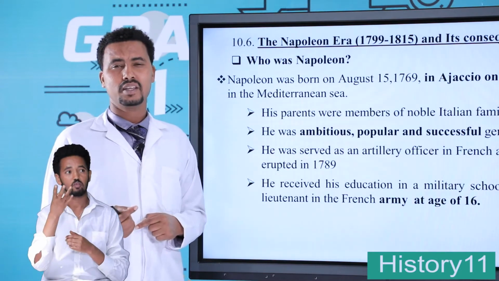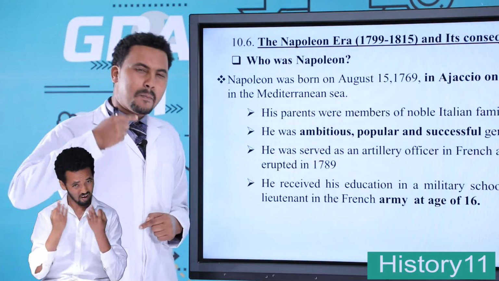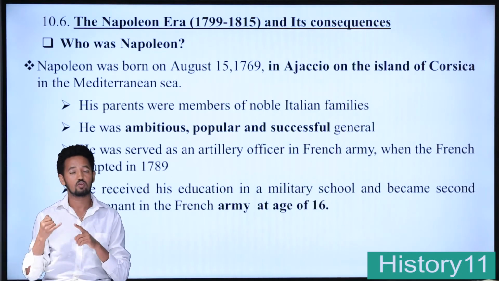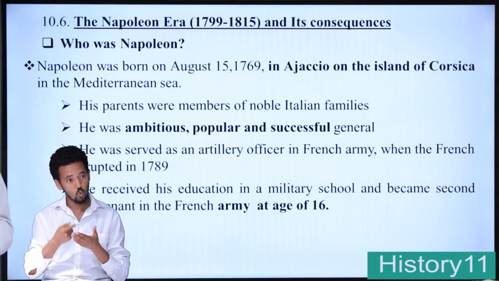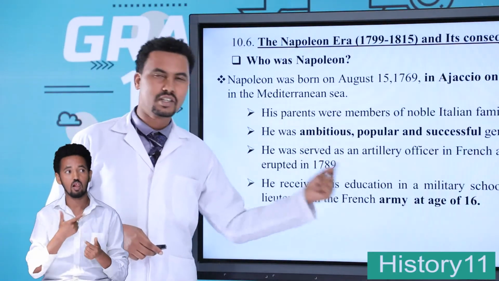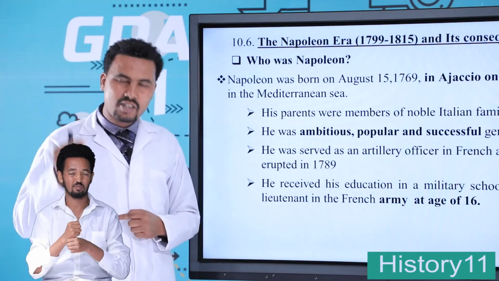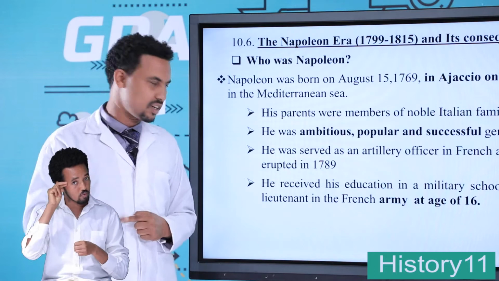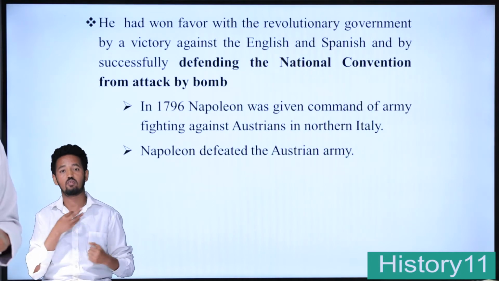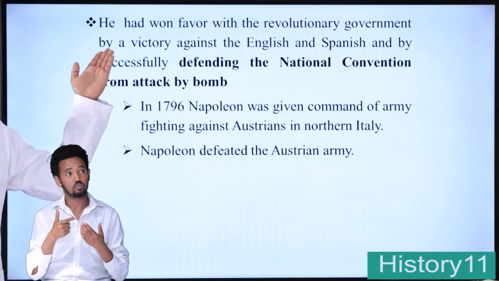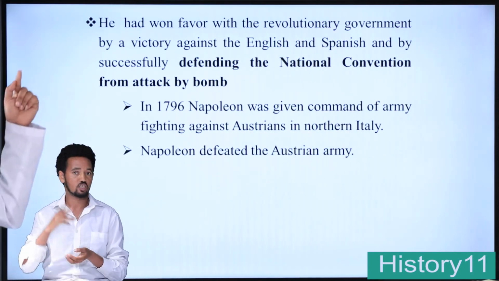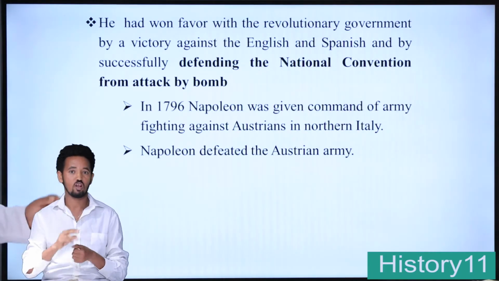By the way, the family tree of Napoleon was traced back to an Italian noble family. Then he was born in Ajaccio. He received his early education, especially military education, and became second lieutenant at the age of 16. Mind you, student, at the age of 16, Napoleon Bonaparte became second lieutenant in the French army. He had won favor with the revolutionary government by a victory against the British and Spanish, and by successfully defending the National Convention